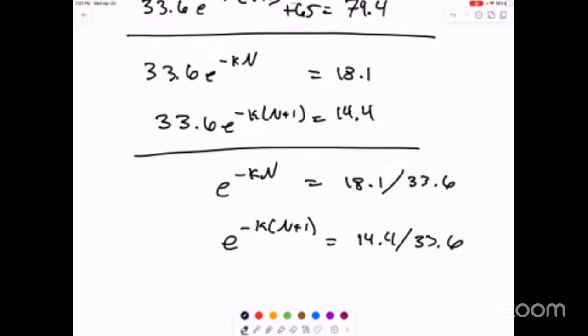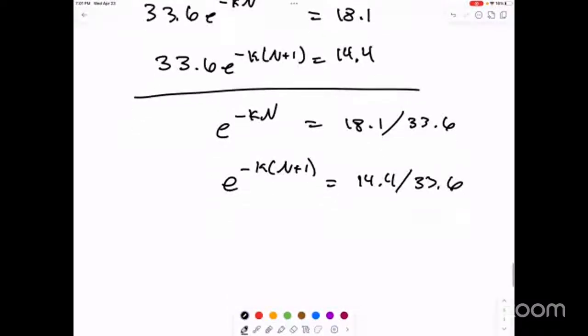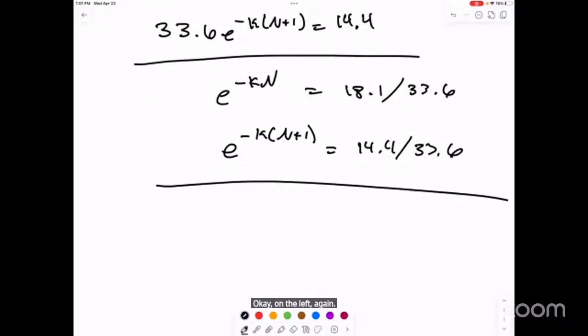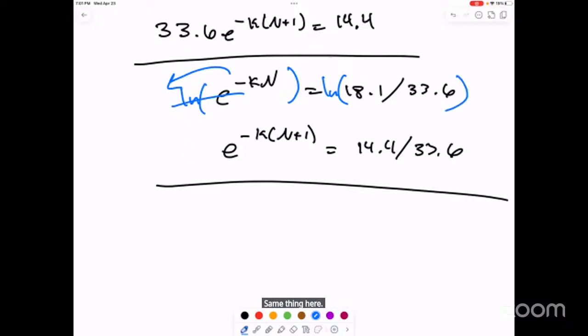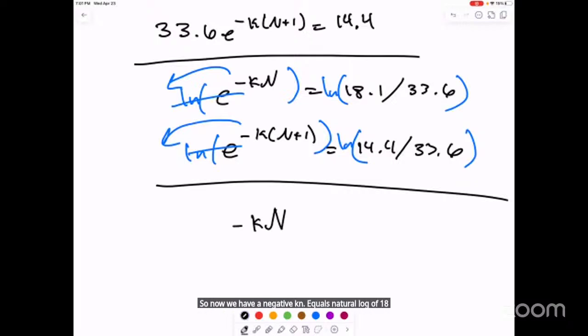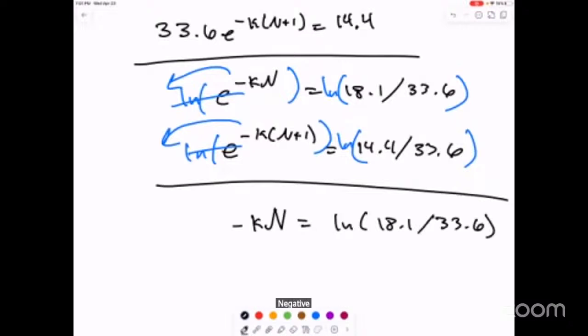We could take the natural log on both sides. So now we have negative KN equals natural log of 18.1 over 33.6, and negative K times N plus 1 equals natural log of 14.4 over 33.6.